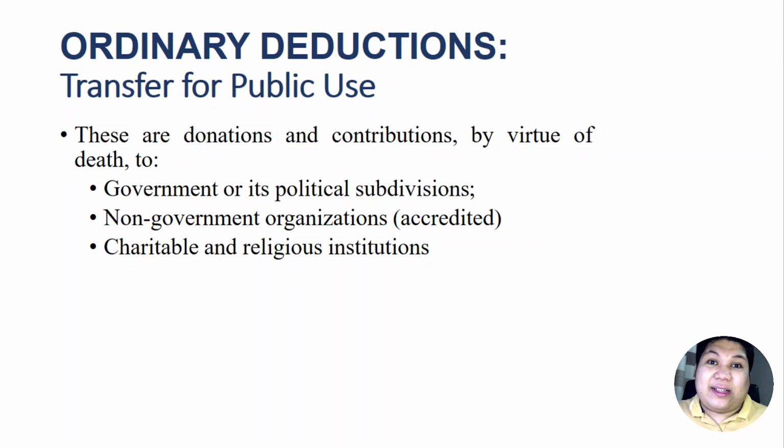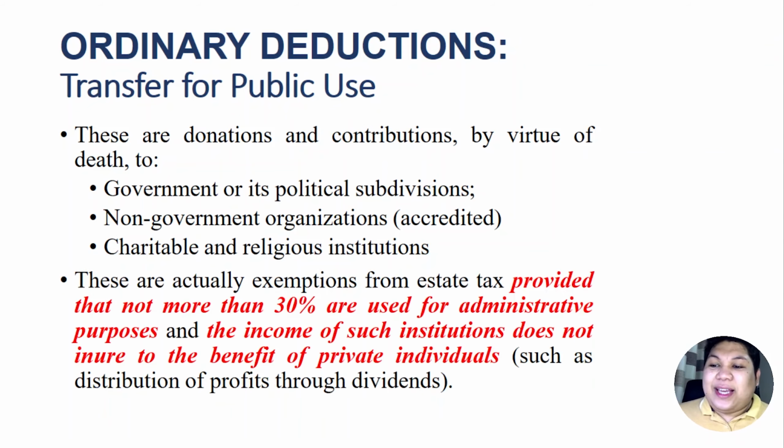But there are some conditions to be qualified for the deduction against his gross estate. So these are actually exemptions from the estate tax, provided that not more than 30% of these donation or contributions are used for admin purposes.